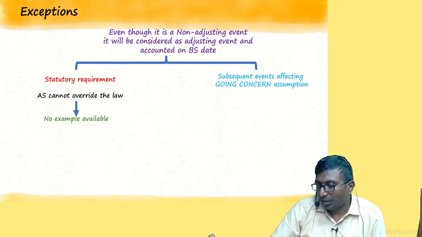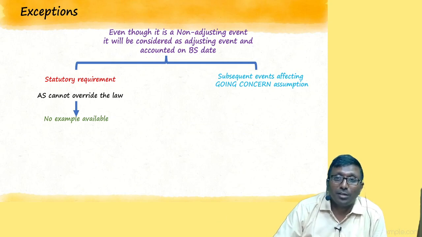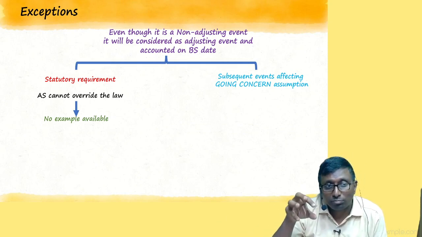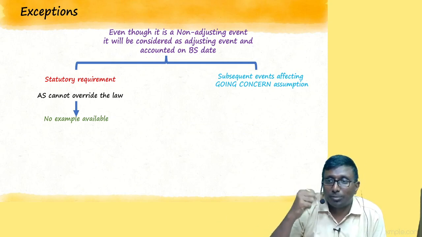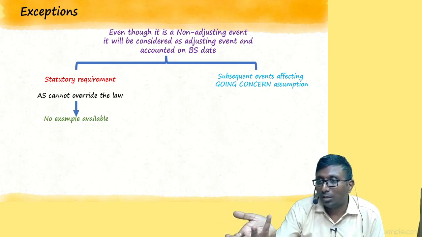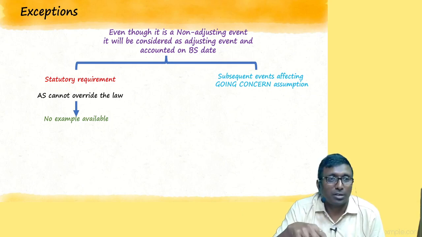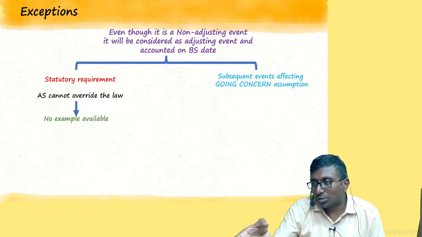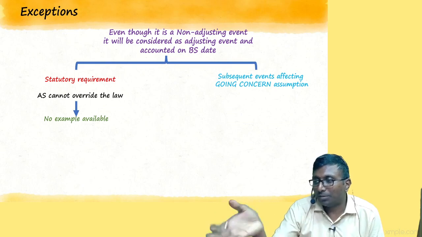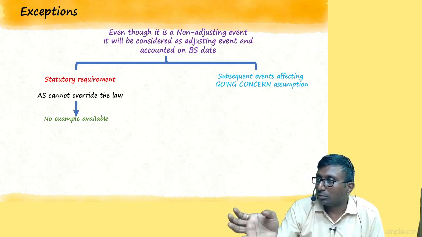Now the next one is subsequent events which are affecting the going concern assumption. Something happened subsequently. There was a going concern on 31st March, but some event, something like corona, came. The government banned my products and my company closed, everything happened overnight.